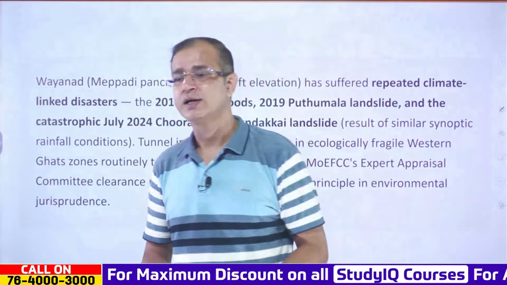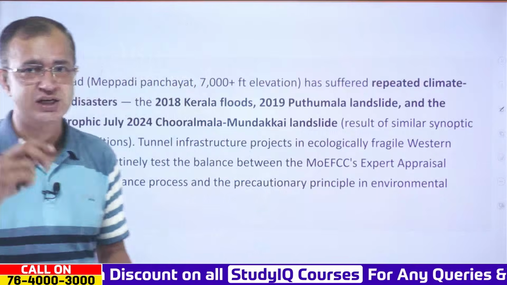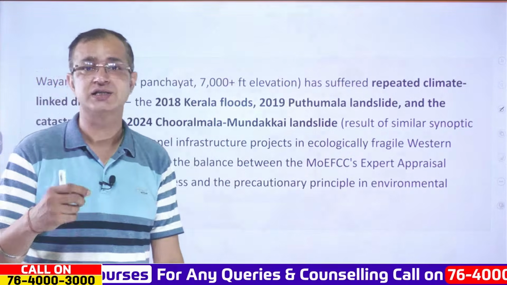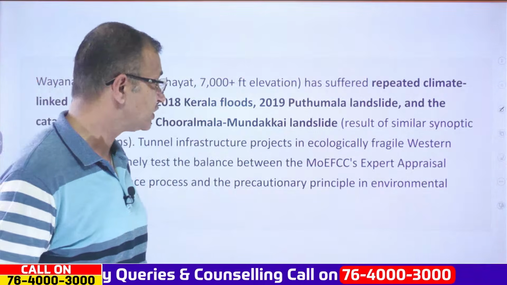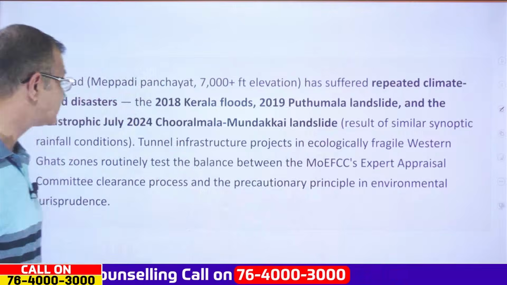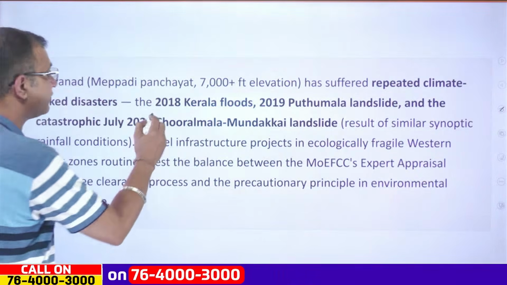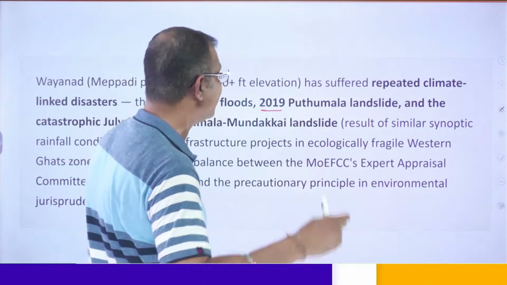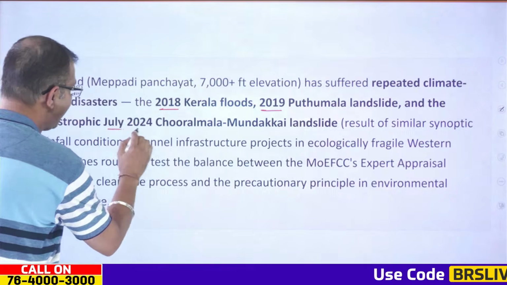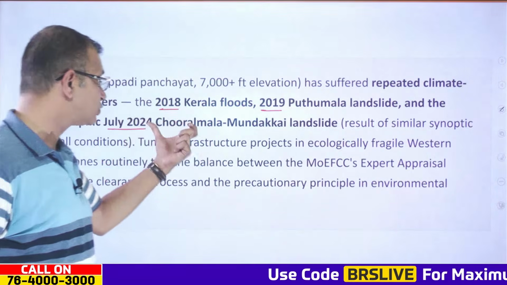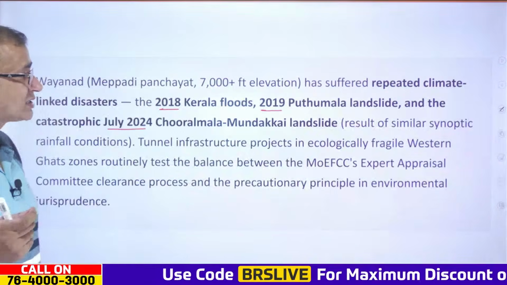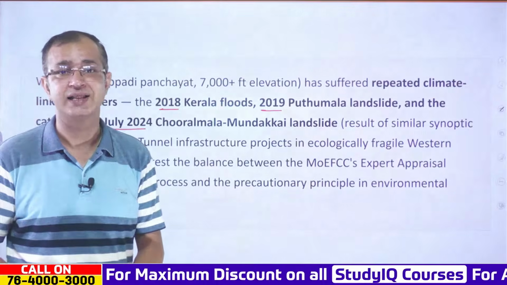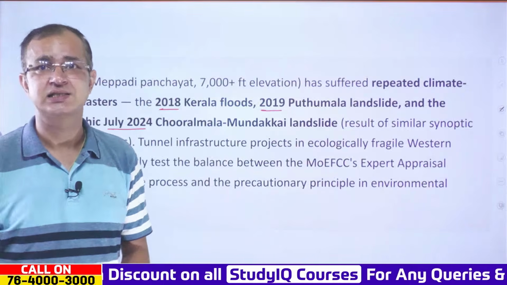So over here, it is quite important that when it comes to Wayanad, especially this region, this is where we have the Meppadi Panchayat, which is located at over 7,000 feet elevation. Now, there have been repeated climate-linked disasters: in 2018 there were the Kerala floods, in 2019 there was the Puthumala landslide, and in July 2024 there was the Chooralmala-Mundakkai landslide. So this was basically where we had similar synoptic rainfall conditions, and that has led to various disasters earlier as well.